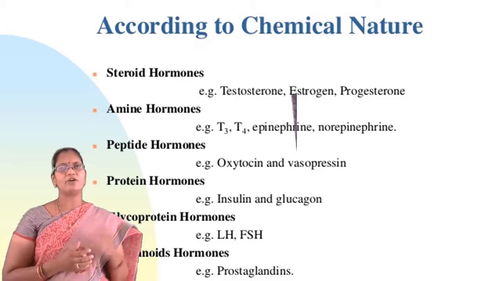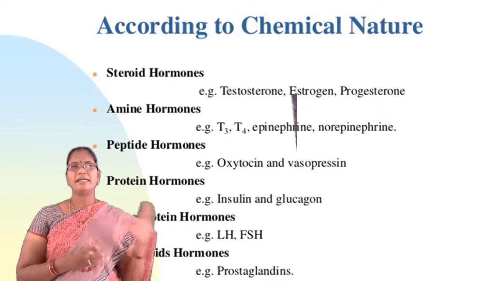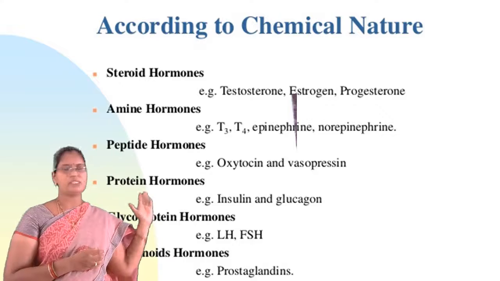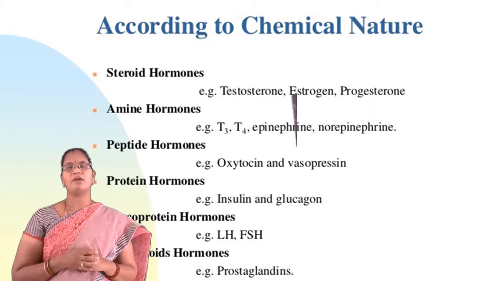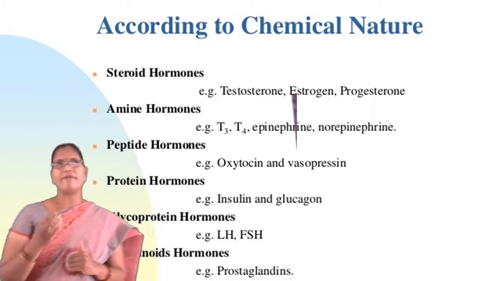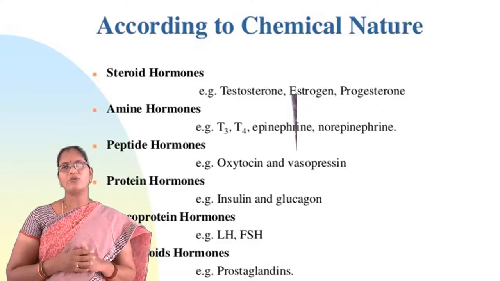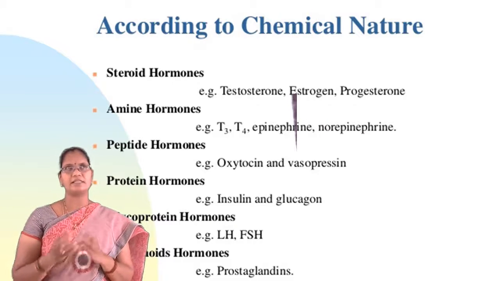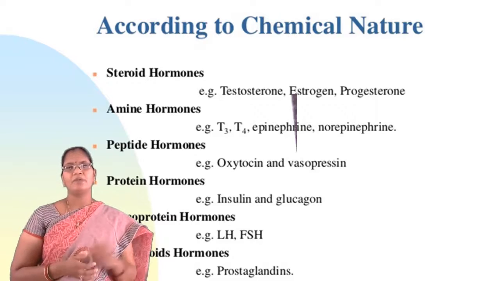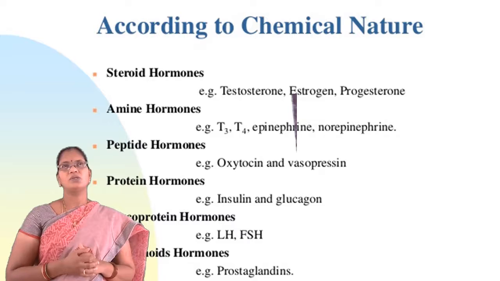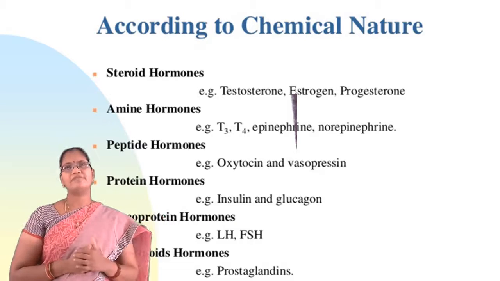And next one is the glycoprotein hormones. These are glycoproteins in nature, mainly luteinizing hormone, LH, and follicle stimulating hormone, FSH. And the last one is the eicosanoid hormones. The name itself indicates eicosanoids. Example is prostaglandins. So this is the first category of hormone classification.